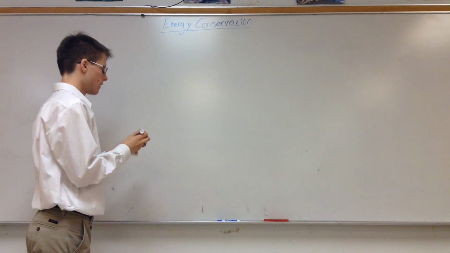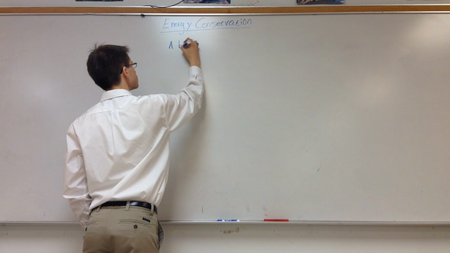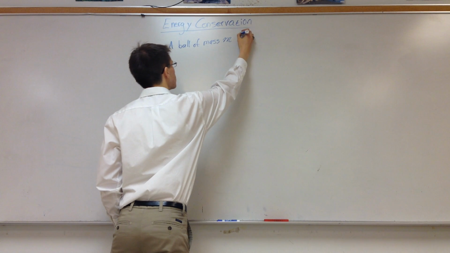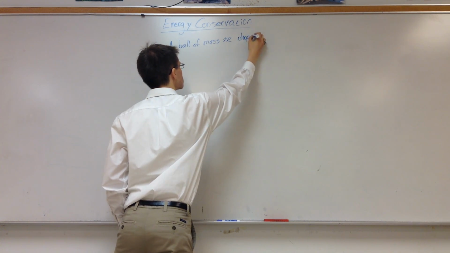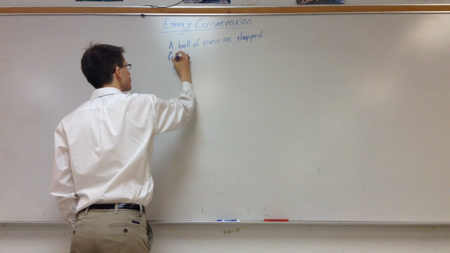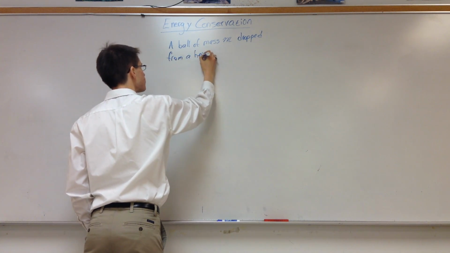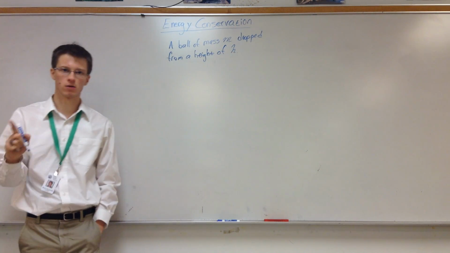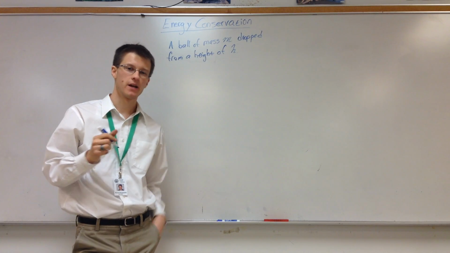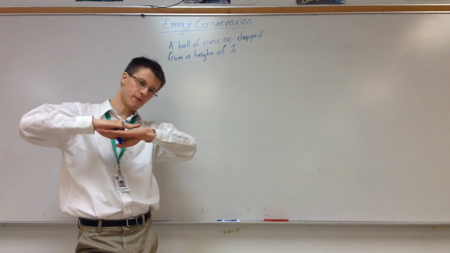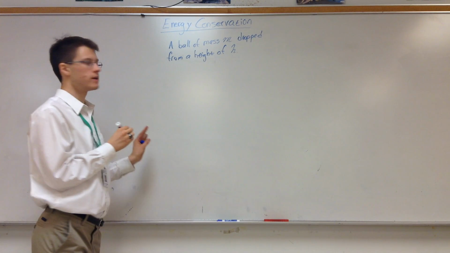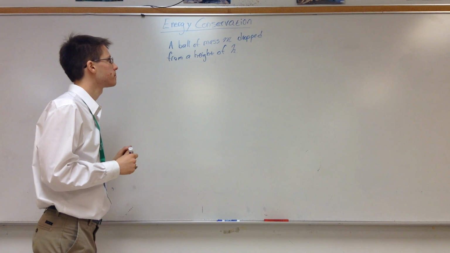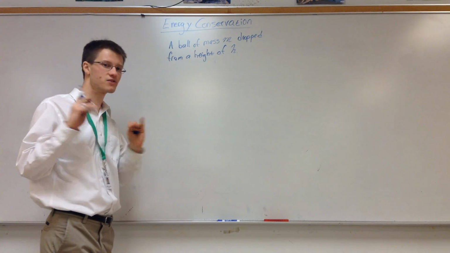Let's say I have a ball of mass m that is dropped from a height of h. And I want to know, what is the velocity of the ball the moment before it hits the ground? Right before it hits the ground. So we're going to do this with conservation of energy. You know how to do this with kinematics if you've done kinematics. But energy is going to be a nicer, cleaner, easier way to go about doing this.